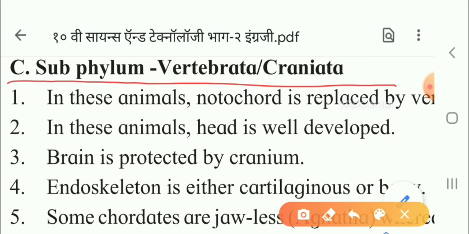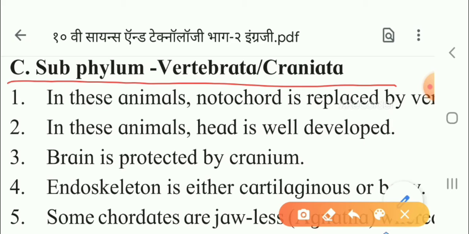This is subphylum Vertebrata or Craniata. So what is the meaning of Vertebrata? When the vertebral column is present, then we call them Vertebrata. Craniata means when the skull or cranium is present, in which the brain is kept protected. That bony structure is called the cranium. So if the cranium or the skull is present, that is called Craniata.